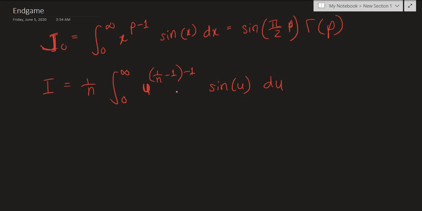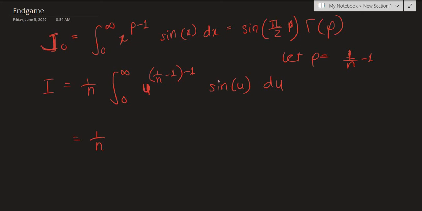And when we were generalizing, I said let p equal 1 over n minus 1. So now instead of p, we just plug that in. So we have 1 over n, that's an extra factor compared to J naught.